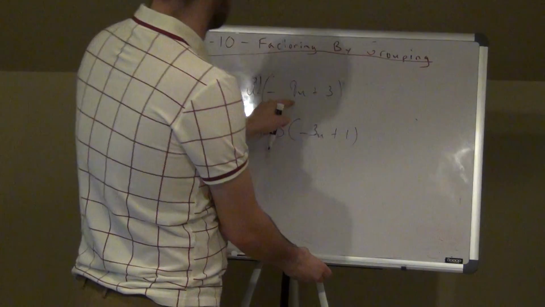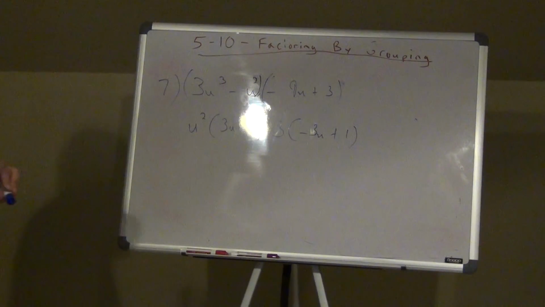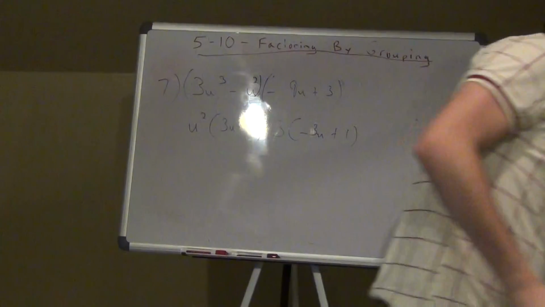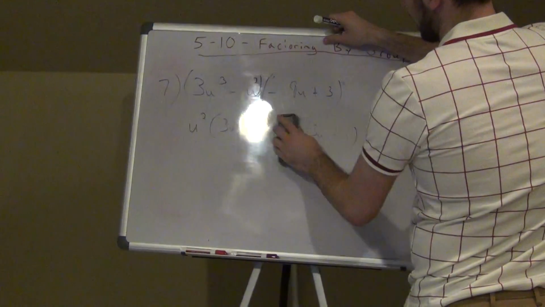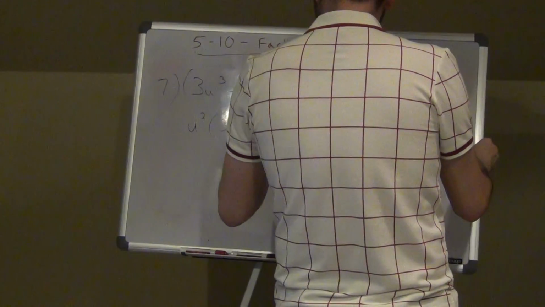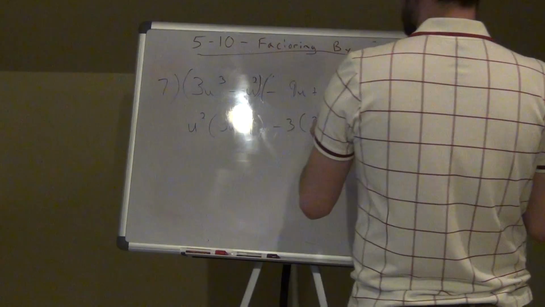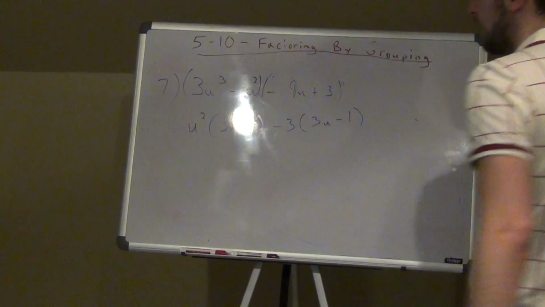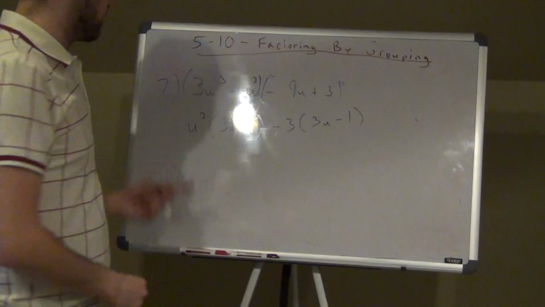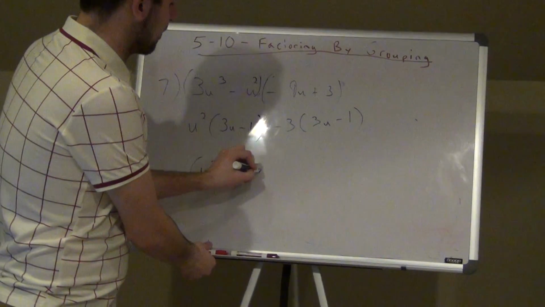Sorry, I can't divide. Negative 9 divided by 3 is negative 3. Now again, I am sure about this u squared. I know u squared is the right GCF for that. So I'm taking out 3 and it doesn't work. What did I just say about the other one? Take out the negative of it. So if the 3 doesn't work, I should take out negative 3. If I take out a negative 3, I factor it out. 9 divided by negative 3 is positive 3, the u stays along. 3 divided by negative 3 is negative 1. Aha! Now I have the same thing. So again, if the positive doesn't work, take out the negative. So when I'm done here, I take the front numbers, u squared minus 3, and then 3u minus 1.